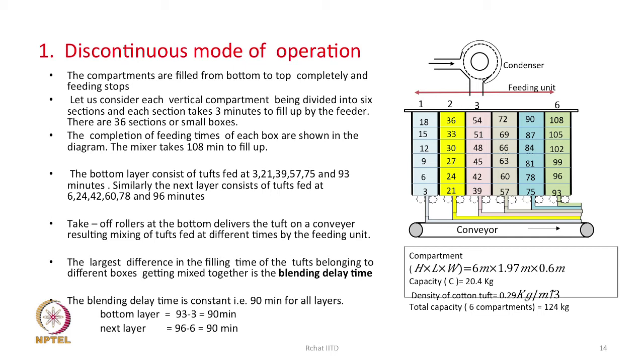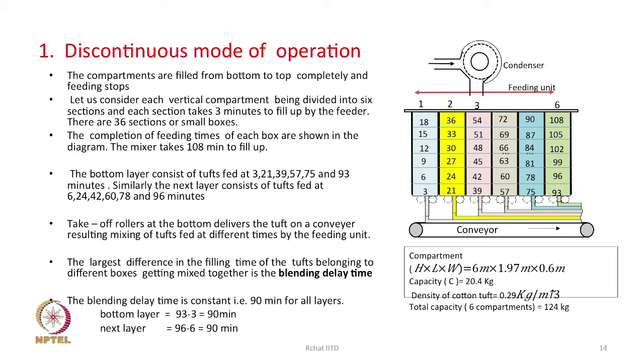What is this? The largest filling time difference of the tufts which are getting mixed together is the blending delay time. Now, if I go by this diagram, you see that the tufts which are fed at the first 3 minutes get mixed up with the tufts which are fed at 93 minutes. Therefore, the blending delay is 93 minus 3, that is 90 minutes. We say that this is the blending delay.